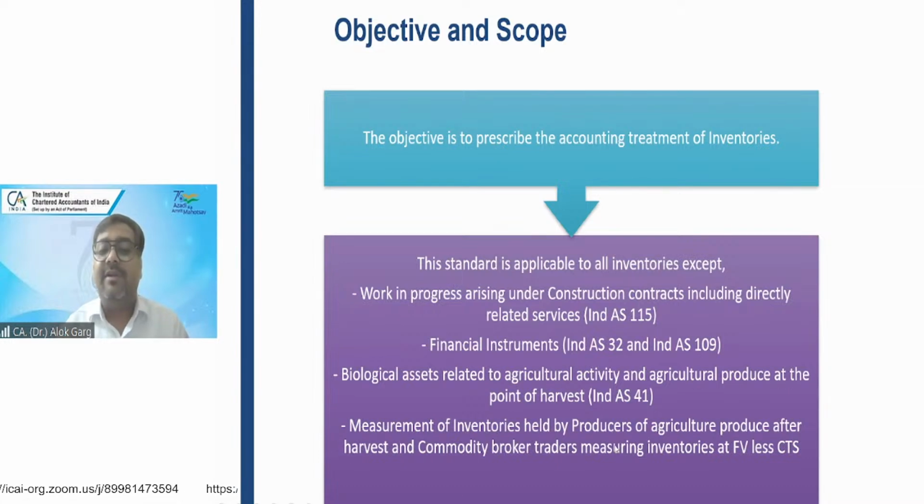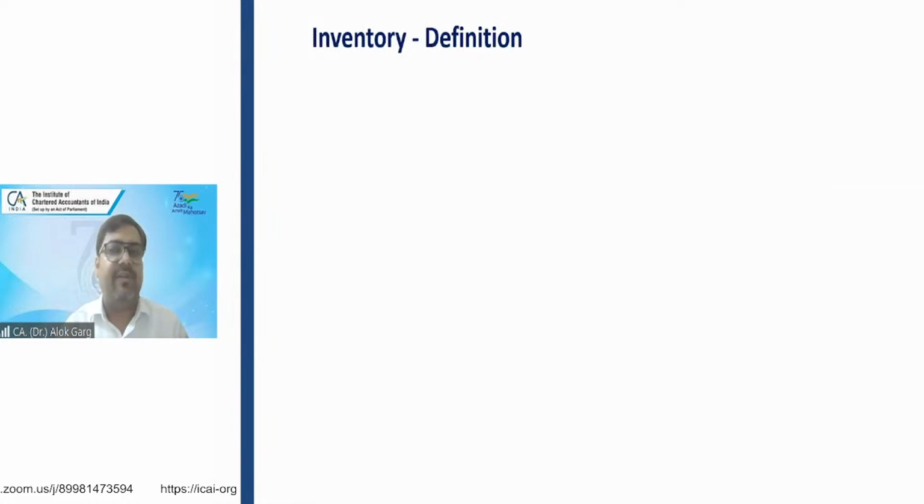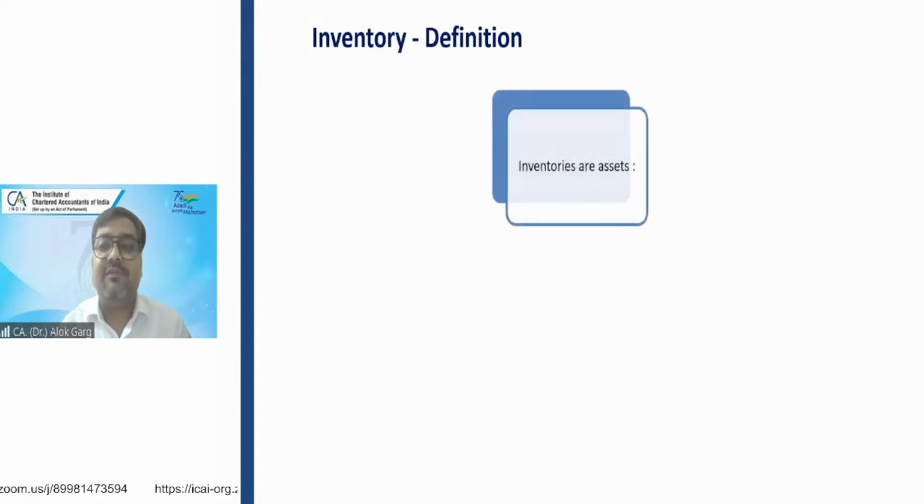Also, the measurement of inventories held by producers of agricultural produce after harvest, and commodity broker-traders measuring inventories at fair value less cost to sell, is outside this standard. So in these four aspects, Ind AS 2 is not applicable, but otherwise Ind AS 2 is applicable to all the inventories. Now, what is the definition of inventory?